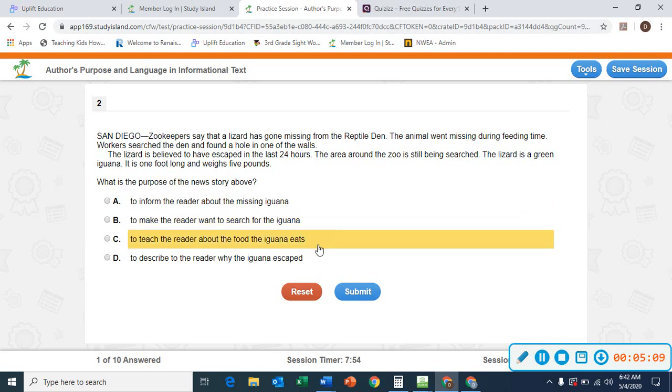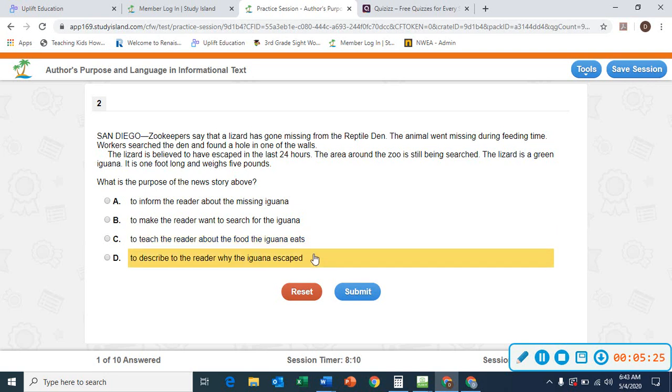To teach the reader about the food the iguana eats. You're not giving a list of items that are breakfast, lunch, or dinner. So not a possible answer. To describe to the reader why the iguana escaped. You don't have reasons, like he went to go get dinner, he went to go to the game, or he went to go see his mom. We only know that we have information that an iguana is missing.